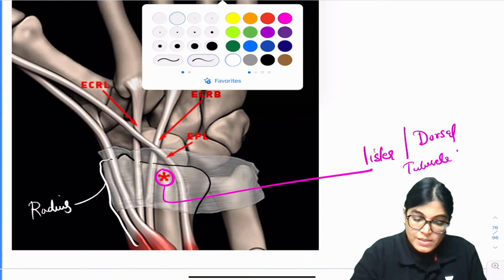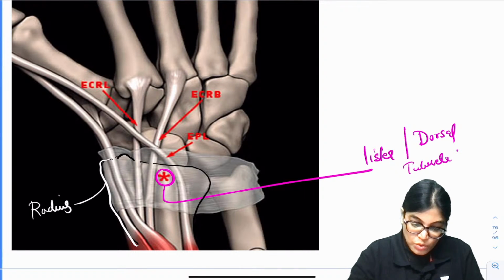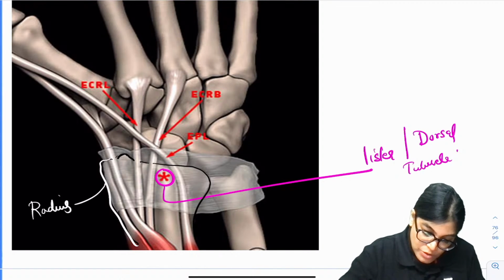Now let's focus on the tendons which have been shown. You can see two tendons. Let me mark this tendon with green color.